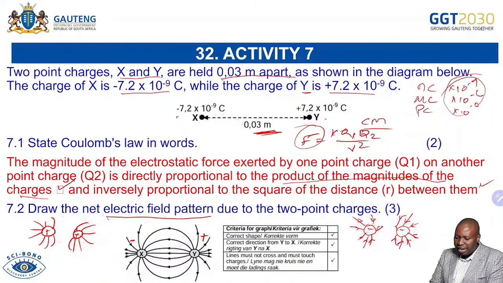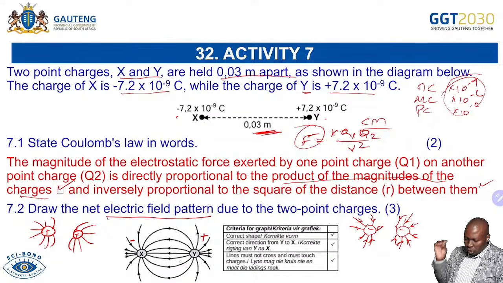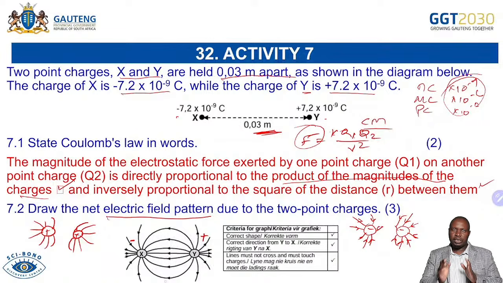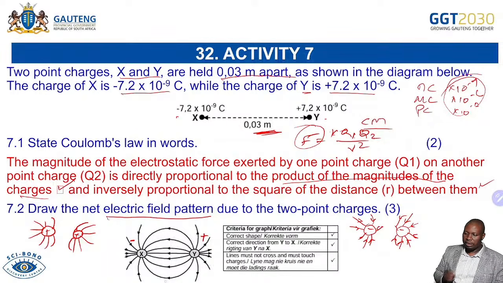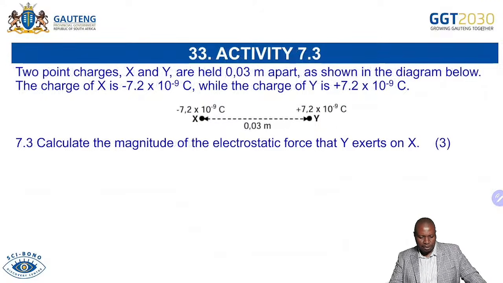But in this case, we're given a negative and a positive. They will clearly hug or come together. Hence, we're saying you'll get 1 mark for the correct shape, 1 mark for correct direction from positive to negative. Always, you can see the arrowheads. Every line that you are drawing must have an arrowhead that goes away from positive. And then lines not crossing. If these lines cross, we're subtracting a mark. So make sure that they don't cross. Lastly, they must not touch. So we can be positive and positive, it will be like that. Positive and negative, and negative and negative. Then I hope this helps you on how to draw electric field patterns.